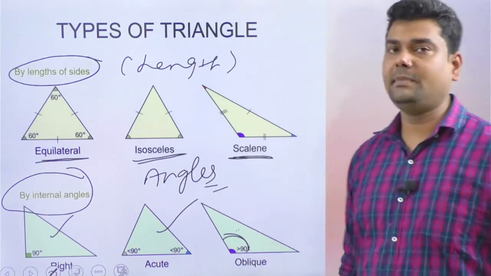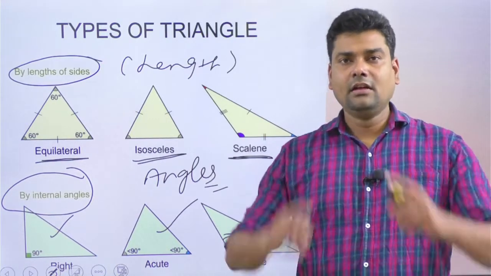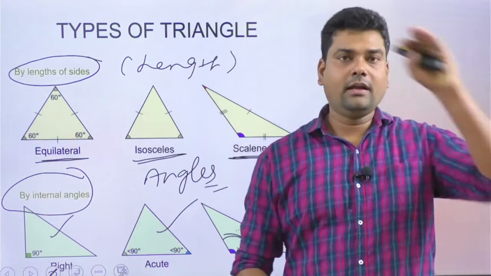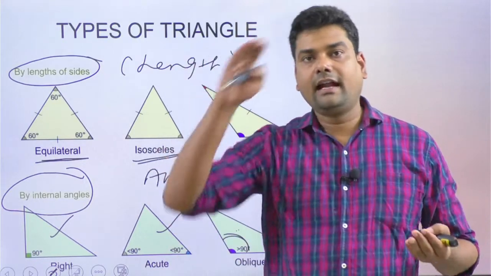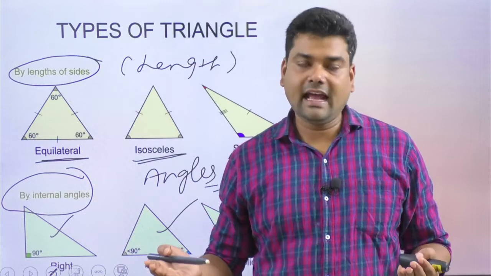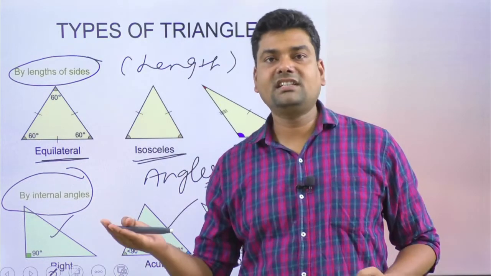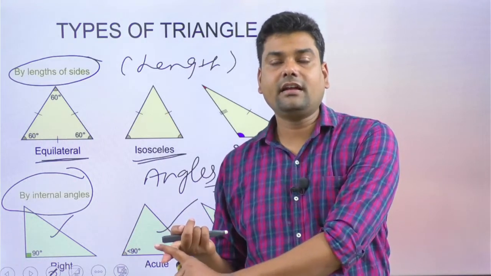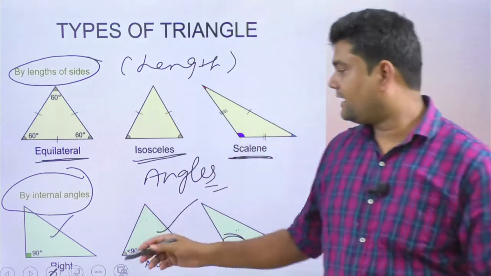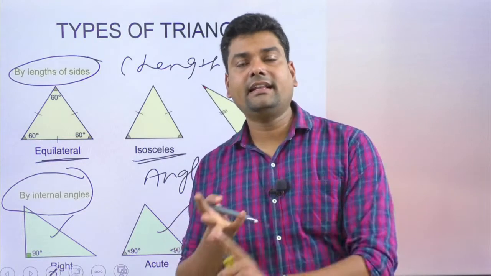So that is how we have divided types of triangle in 2 forms, one on the basis of the sides and another on the basis of the angles. On the basis of sides we have equilateral, isosceles, scalene. On the basis of angles we have right angle, acute angle and obtuse angle.